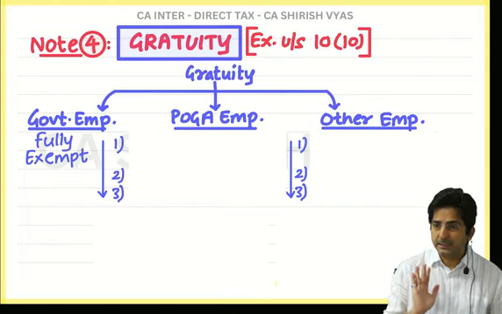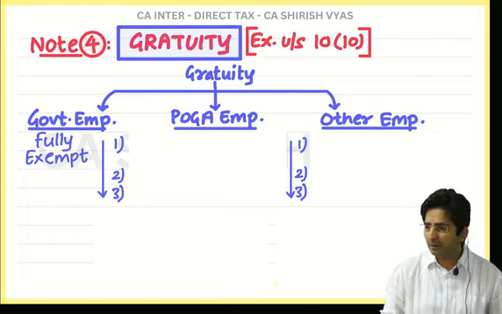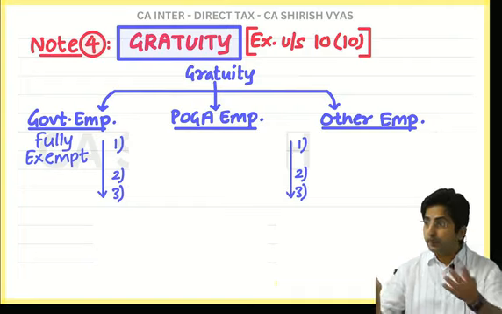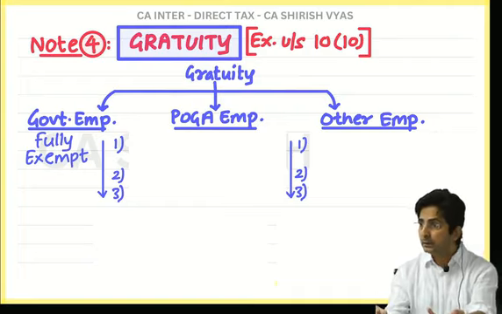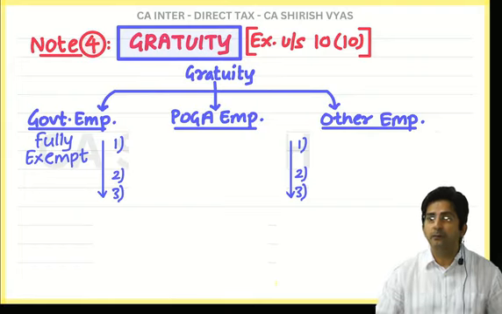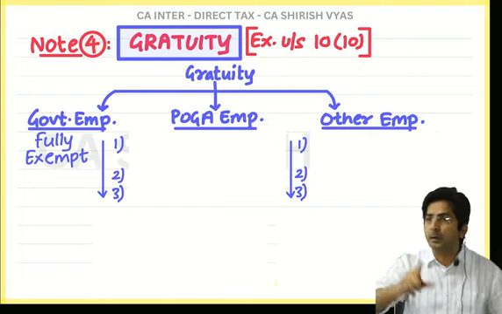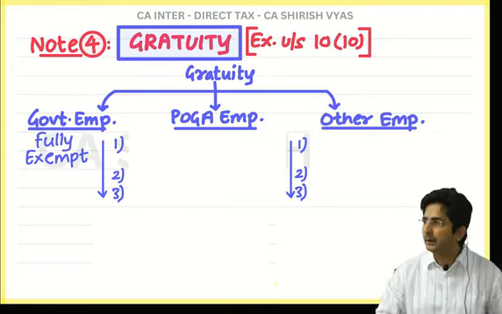Is it a necessary thing to be given to the employee or not? It is necessary. Everyone will feel, yes, the employee worked for so many years, the company should be grateful, and being grateful, they should give the money. It is necessary, and something which is necessary, the government also believes it should be given. So that's why the government will exempt it.